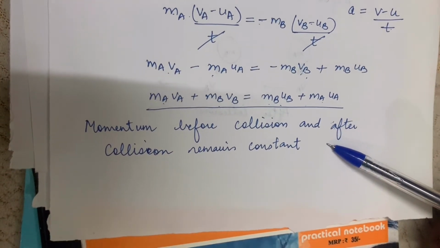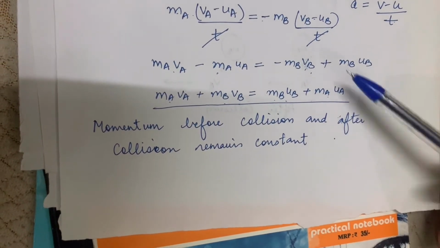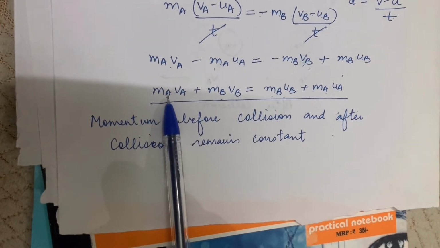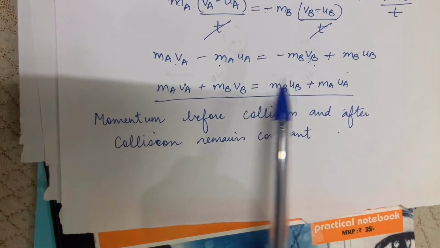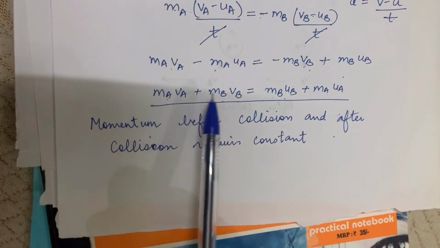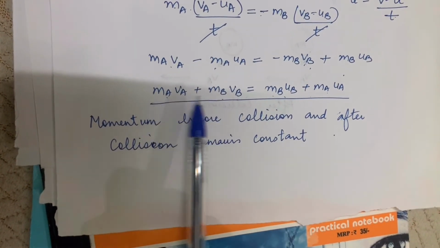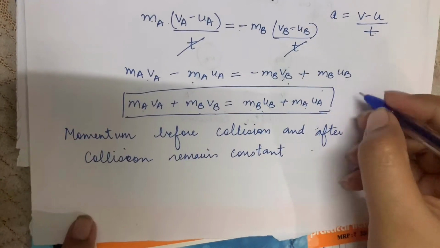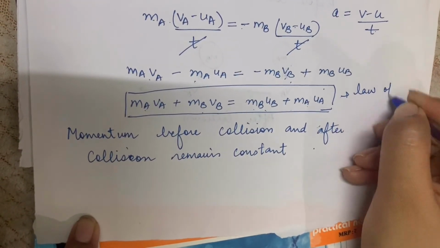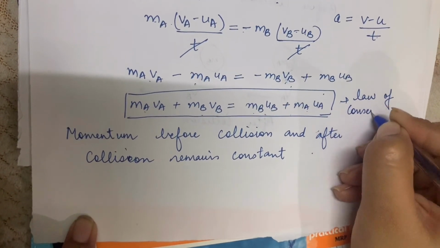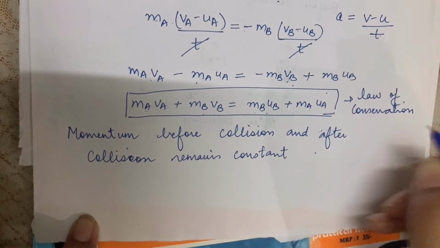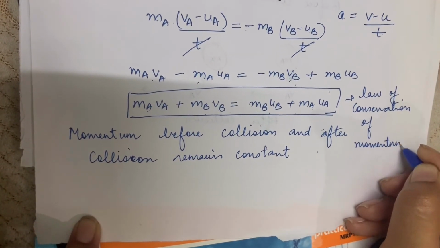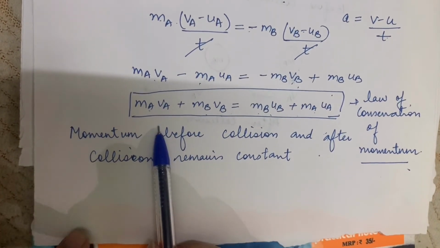If we are not taking the case of any external force, you can say here that the sum of momentum of two objects before collision is equal to the sum of momentum of two objects after collision. This is known as the law of conservation of momentum, that momentum is always conserved.